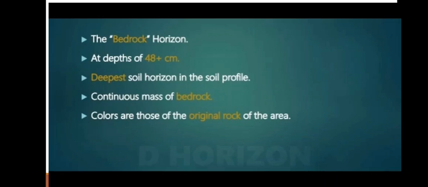Thereby it will not help in the growth of any plants. So in that way bedrock, or D horizon, is not at all suitable for the growth of plants. So all this we will learn in detail in the next class also.